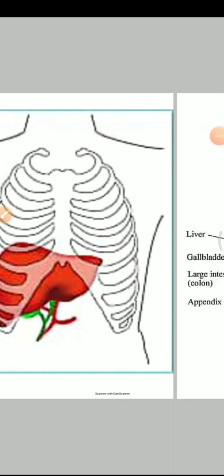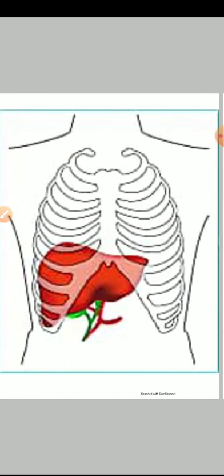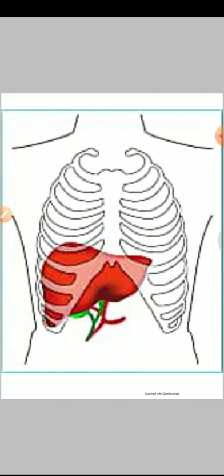Filters, have you seen a filter? Obviously it will be in everyone's home. It filters all the harmful substances from your water so that you get clean water which is suitable for drinking. Like that, your liver filters the harmful substances from the blood. Okay students, so you understood about liver. Next we will move towards your kidney.